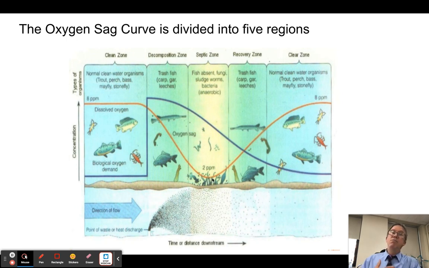But now, since most of the food has been consumed, the bacteria population starts to decline, and there's less of them respiring, so the oxygen can start to come back up. But still, there's still bacteria in the water. There just aren't as many anymore. But those that are there are still eating the organic matter, so the demand for oxygen keeps going down as food keeps getting consumed, and the population of bacteria keeps getting smaller, and eventually we get back up to that starting one. So we have this region again of healthy fish.